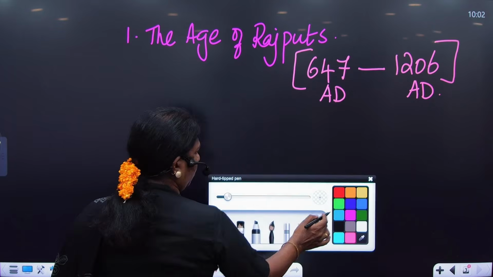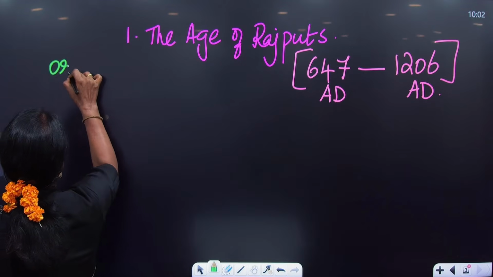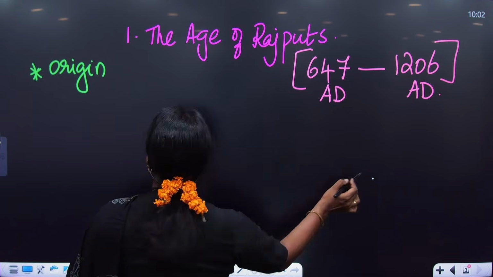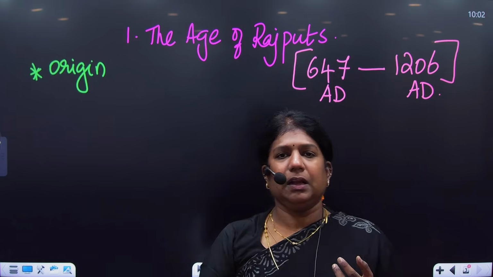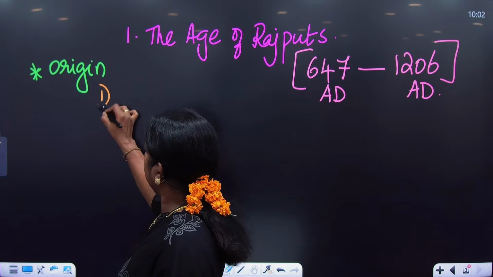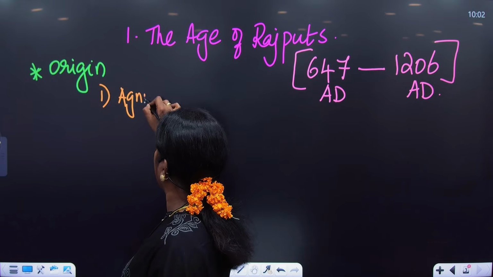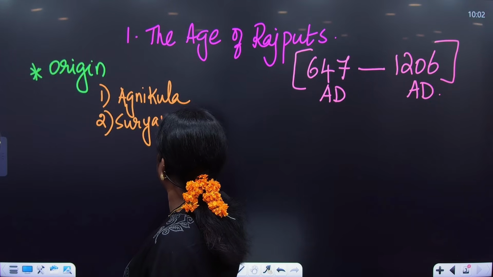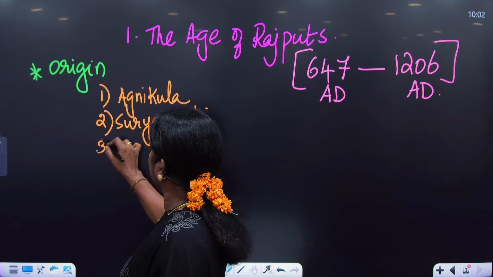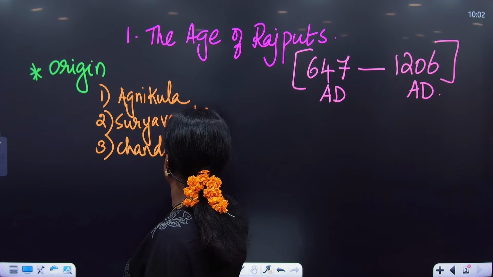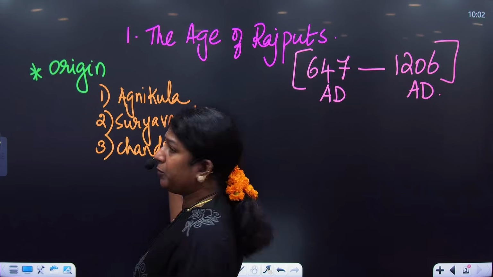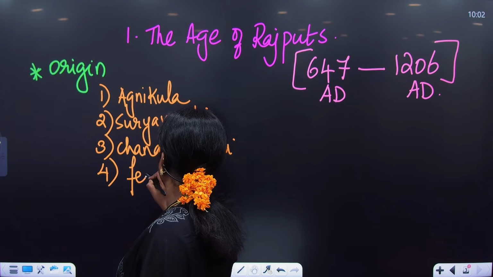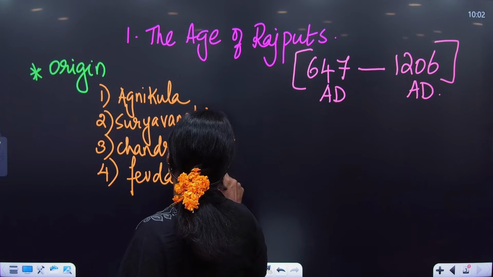So to begin with, who were the Rajputs? If we look at the origin of the Rajputs, there are multiple theories. Let's take the first: the Agnikula theory. The second is the Surya Vanshi theory. The third is the Chandra Vanshi theory. And the last one is that they were the feudal lords of Harsha.